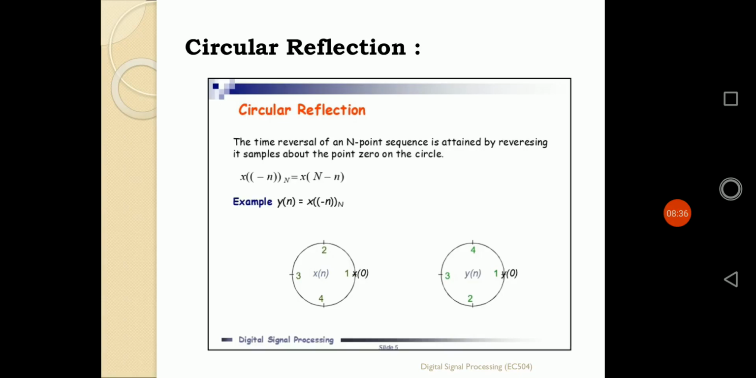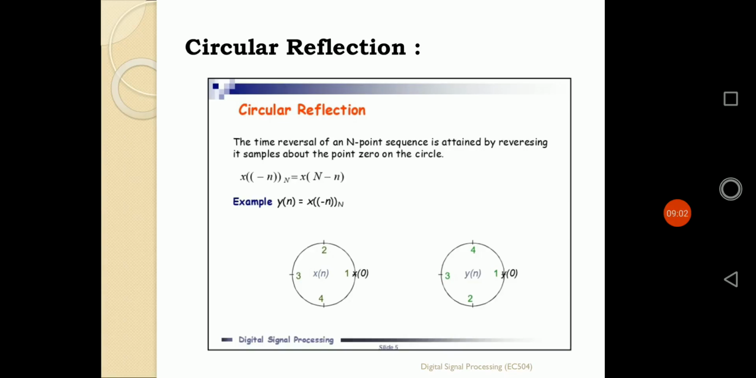So what is the value of x of minus n? X of minus n is simply represented as x of capital N minus small n. With respect to the value of 0, it will simply be a mirror image. For example, if we have the values 1, 2, 3, 4 on the circle, and I want to find x of minus n, with respect to x of 0, it will simply be a mirror image, forward and backward.